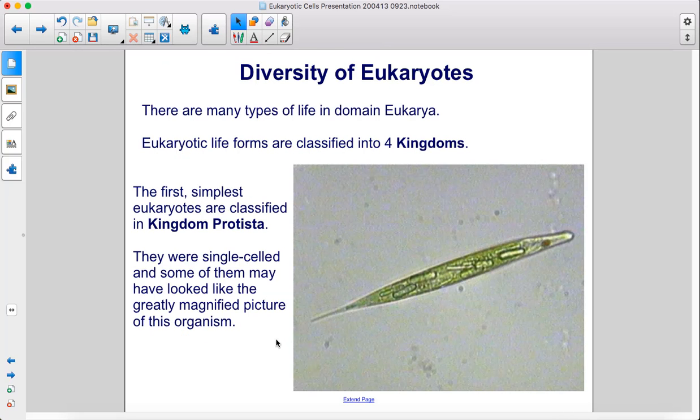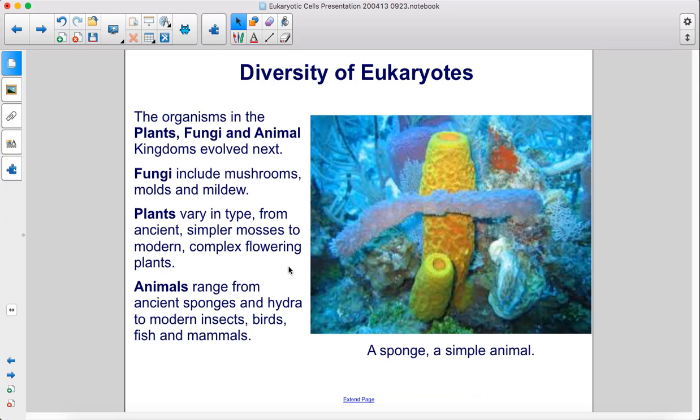There are many types of life in domain eukarya. Eukaryotic life forms are classified into 4 kingdoms. The first, simplest eukaryotes are classified in kingdom Protista. They were single-celled, and some of them may have looked like the greatly magnified picture of this organism. The organisms in the plants, fungi, and animal kingdoms evolved next.